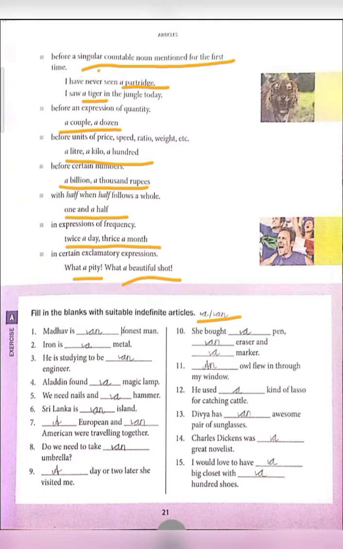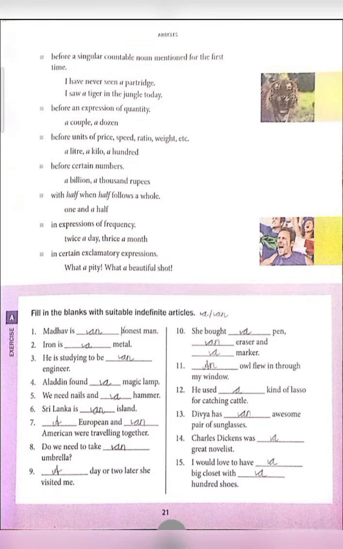Aladdin found dash magic lamp. A magic lamp, because it is the first time we know about it. We need nails and dash hammer. A hammer. Sri Lanka is dash island. It's "an" because I is a vowel. Dash European and dash American were traveling together. Here, "European" has a pronunciation that begins with Y, that's why we have used "a" here: a European. And here, an American. The pronunciation starts with the sound of A, it's a vowel, that's why we have used "an" here.